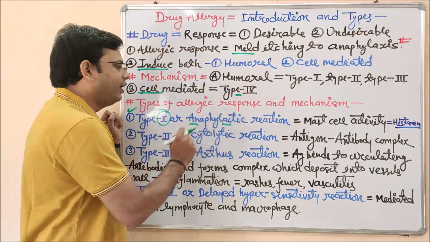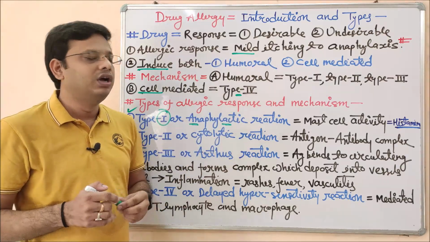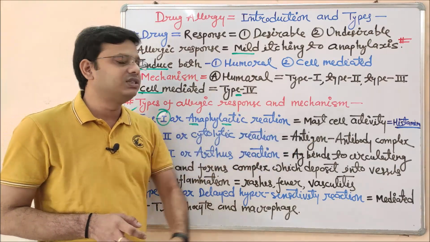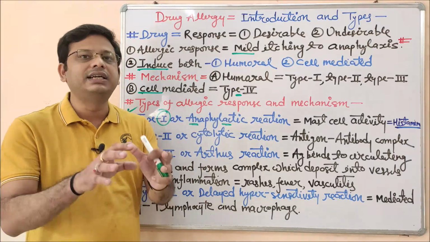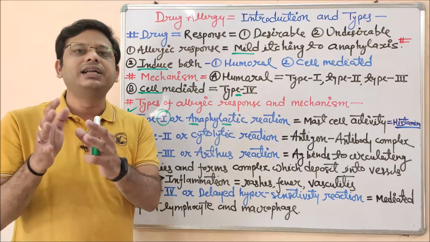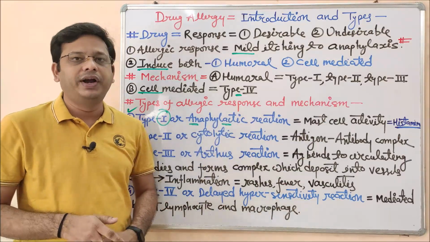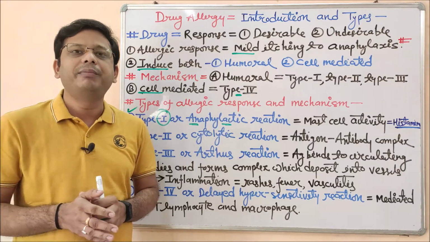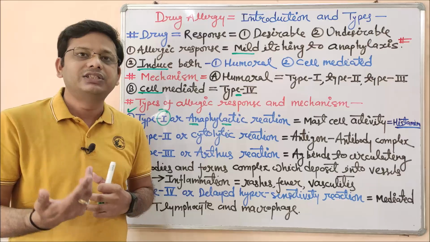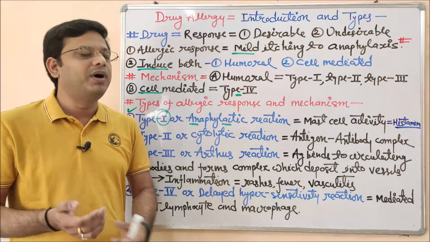Type 1 or anaphylactic reaction is basically involved because of mast cell activity, and whenever there is an activation of mast cell, or I must say a degranulation of mast cell, there is a release of histamine. Histamine is an immunological response generator, or we can say an inflammatory messenger, and a cascade reaction is started by histamine.